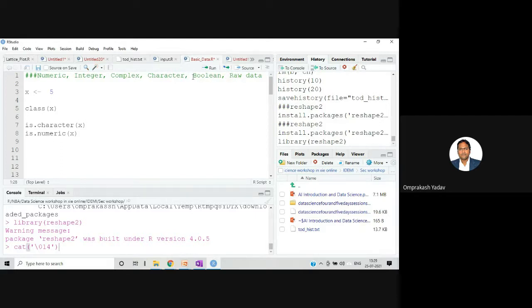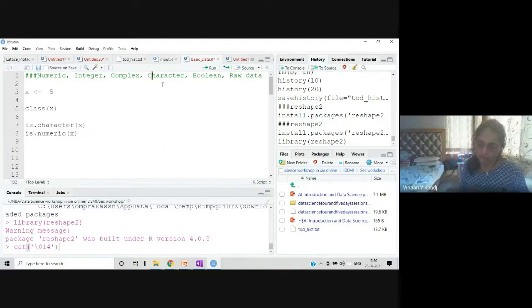Boolean will have TRUE and FALSE. Raw data I'll explain once I come to it. Then we have character, where we can store a single character or even the name of a person, so we can store a string also, or one single character, with the help of character. The first one is numeric.